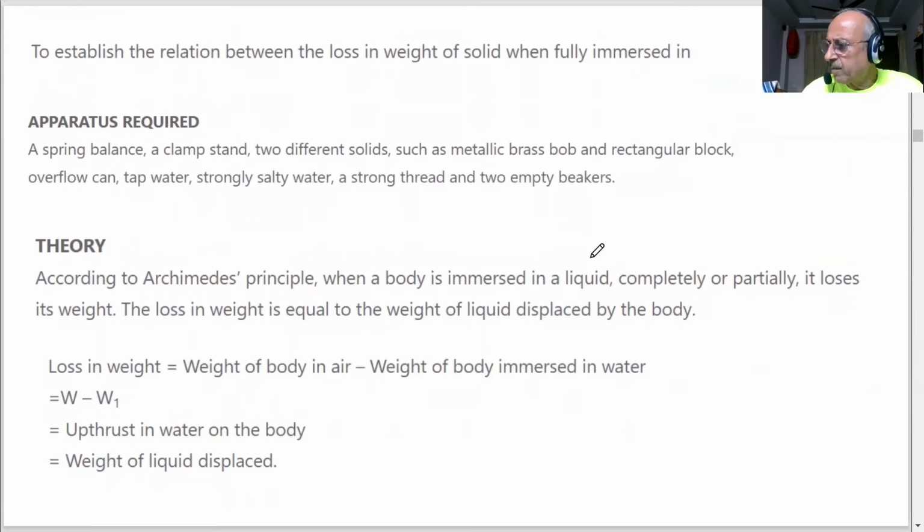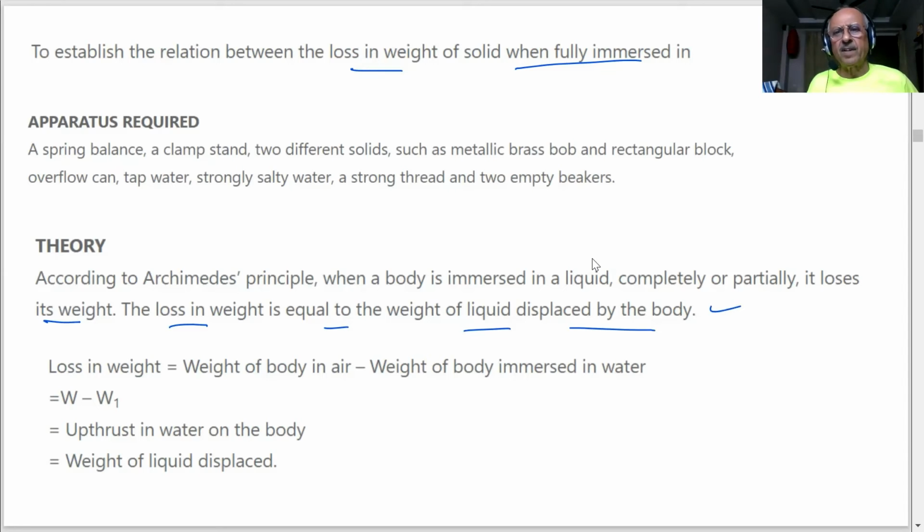Let us do an experiment, student. To establish the relationship between loss in weight of the solid when fully immersed in a liquid. We need a spring balance, a clamp, two different solids such as a metallic brass block, a rectangular block, an overflow can, tap water, and all this. According to Archimedes, when a body is immersed in a liquid completely or partially, it loses weight. The loss in weight is equal to the weight of the liquid displaced by it. So we'll do an experiment to verify this. The statement is clear now.